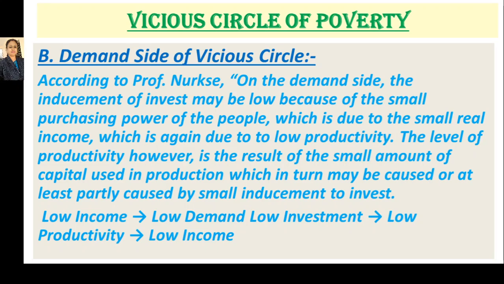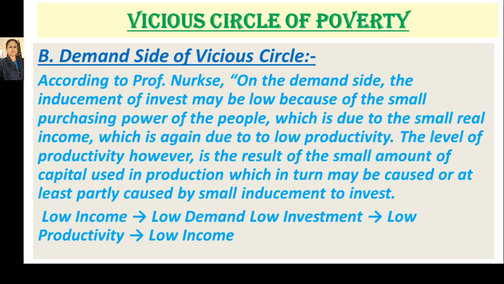If the people have low income, then they have less demand in the market, and less purchasing power, which is due to the small real income, which is again due to low productivity. The level of productivity, however, is the result of the small amount of capital used in production, which in turn may be caused, at least partly, by small inducement to invest.